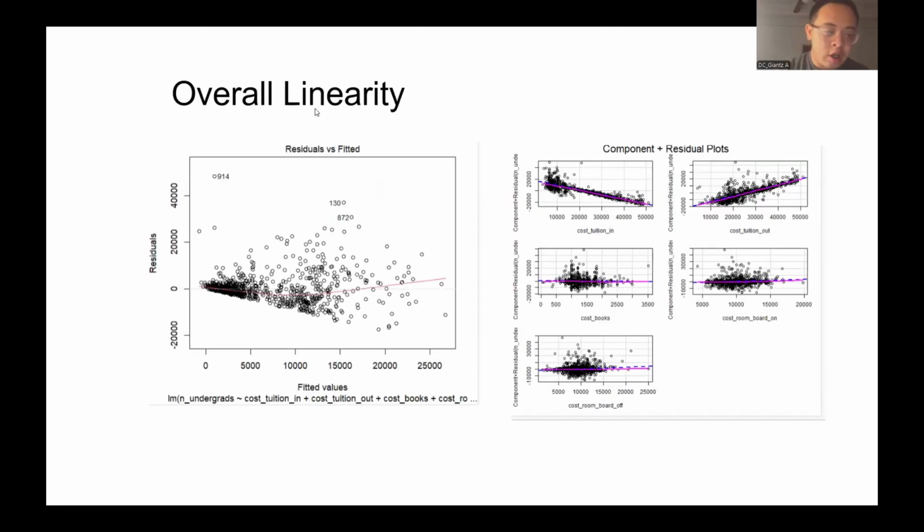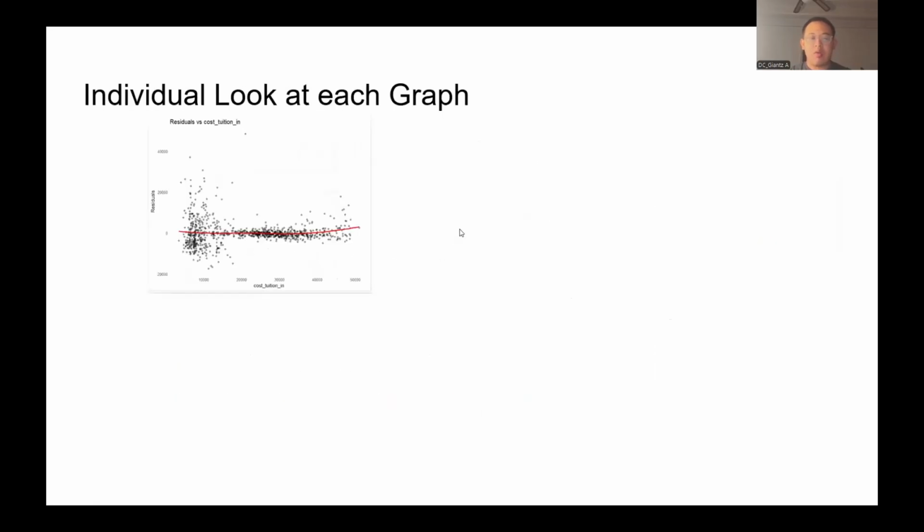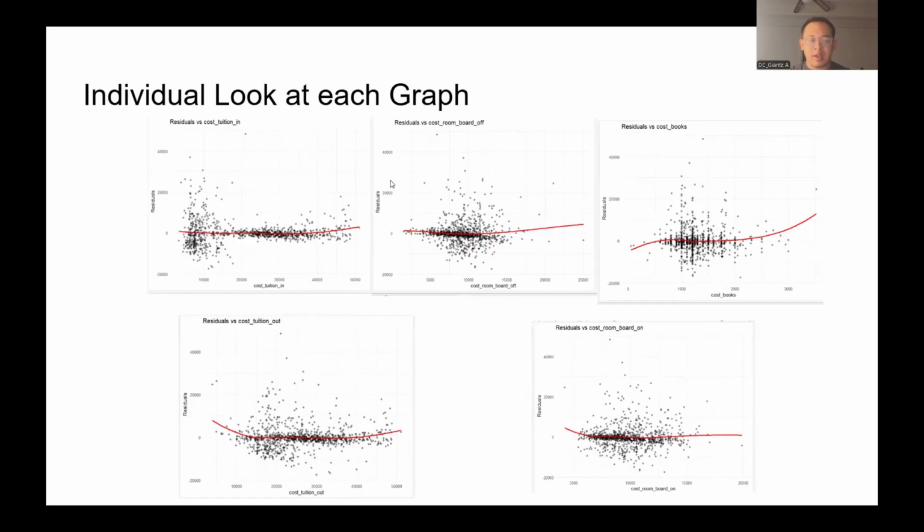Going on to the assumption of linearity, we can see there's a violation in this case. Looking at the overall linear regression, there is some curvature. Going forward, we look at the partial regression plots for all the x variables, and we see that there is some curvature for all the x variables in this case. So that means we have to transform x.